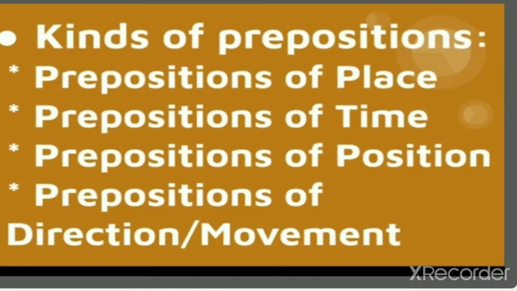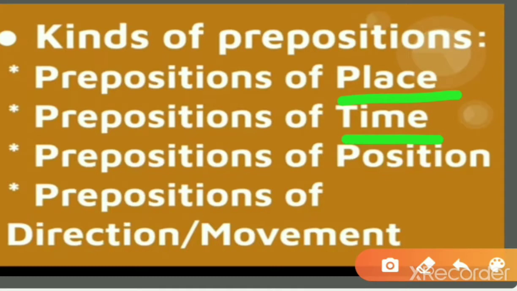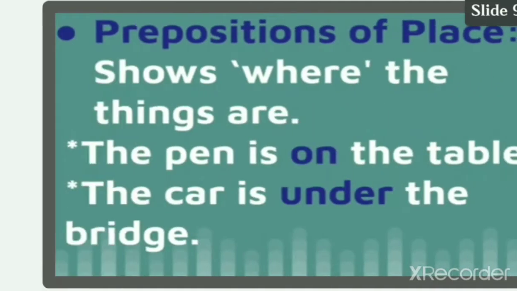One which indicates place, next which shows the time, next which shows the position, and next which shows the movement. These are the kinds of prepositions. So have a look at the first one.